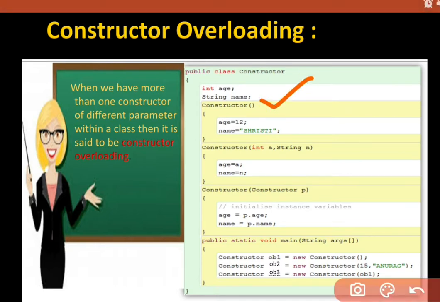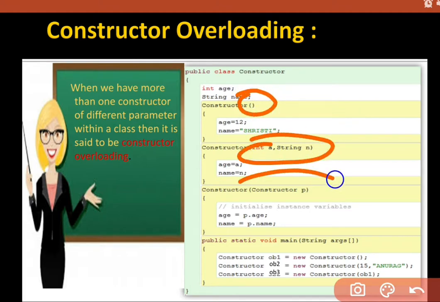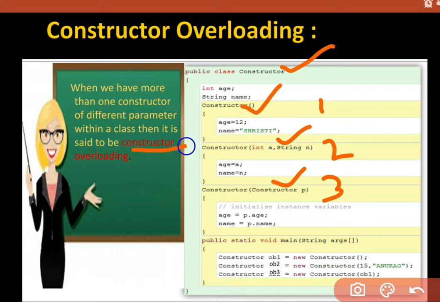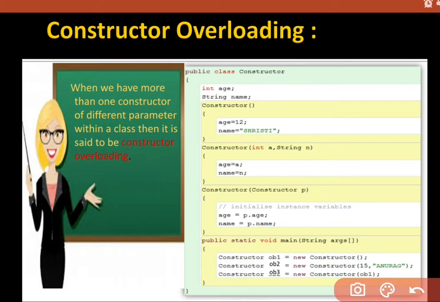One is the default constructor, one is parameterized and another one is also parameterized. But see, the difference is the parameters. All parameters were different. That's why in a class we are having three constructors with different parameters. Means it is overloading of constructors.